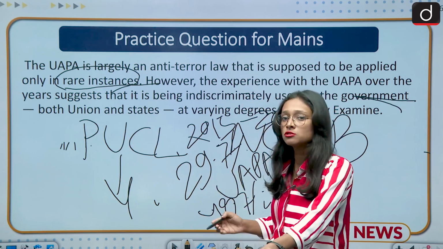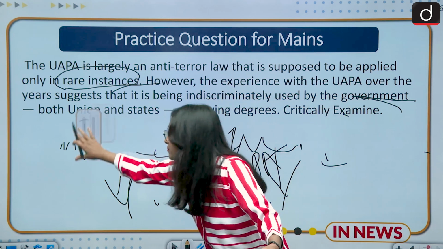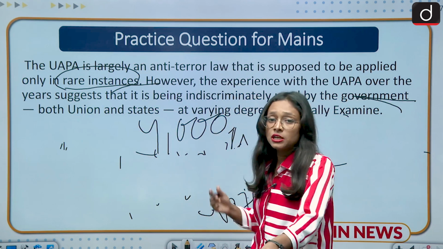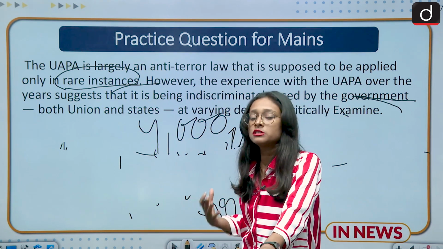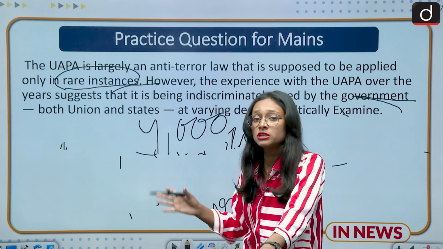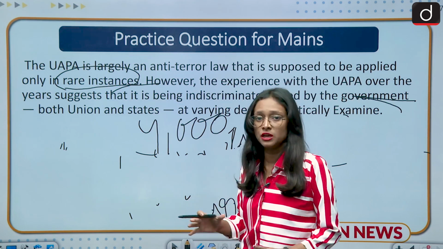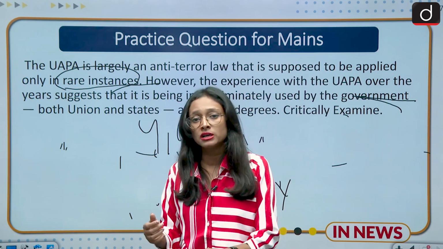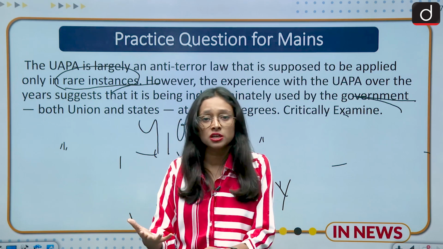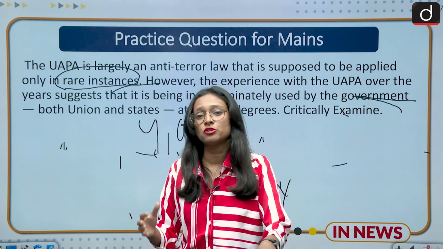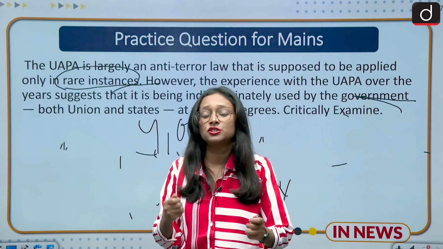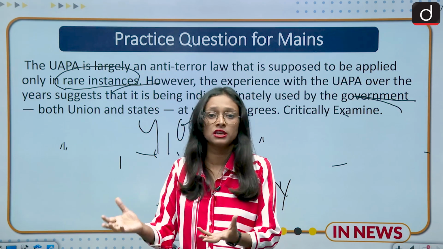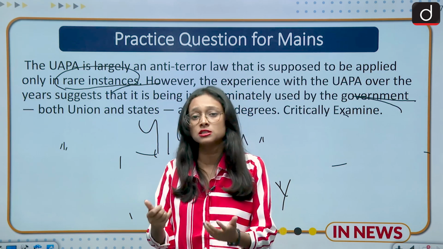On the other hand, you can also quote the NCRB data. The latest data we have is that almost 4,000 cases are pending under the UAPA law. So all of this suggests that the state governments and the central government are misusing this UAPA law. We are not targeting any person here, but for instance, you can give the examples of Umar Khalid, the Stan Swamy death, and the Safoora Zargar case. You can also write about the Sudha Bhardwaj case to strengthen your answer. You don't have to focus much on the cases, but you can give such examples, which will strengthen your answer.